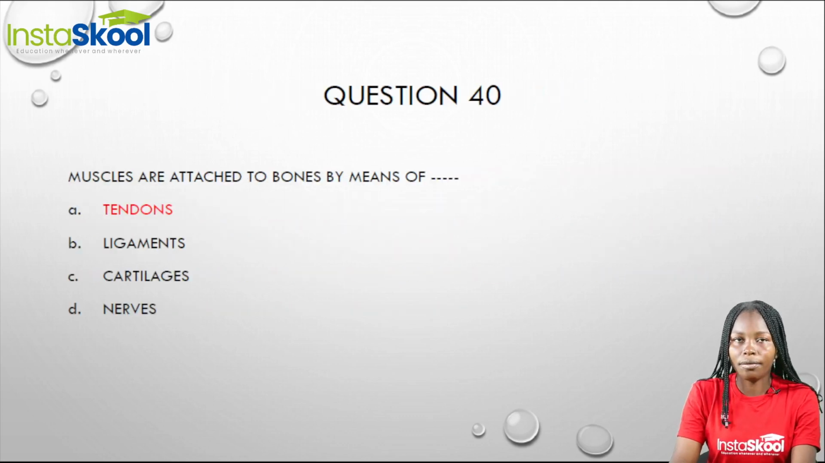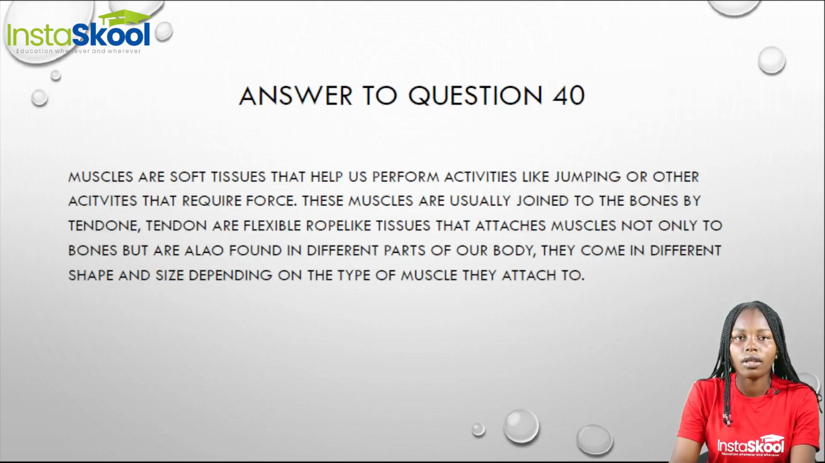Question 40. Muscles are attached to bones by means of dash. The muscles are soft tissues that help us to perform activities like jumping or other activities that may require force. Now, these muscles can be joined to the bones by tendons. What are these tendons? Tendons are a flexible, rope-like tissues.